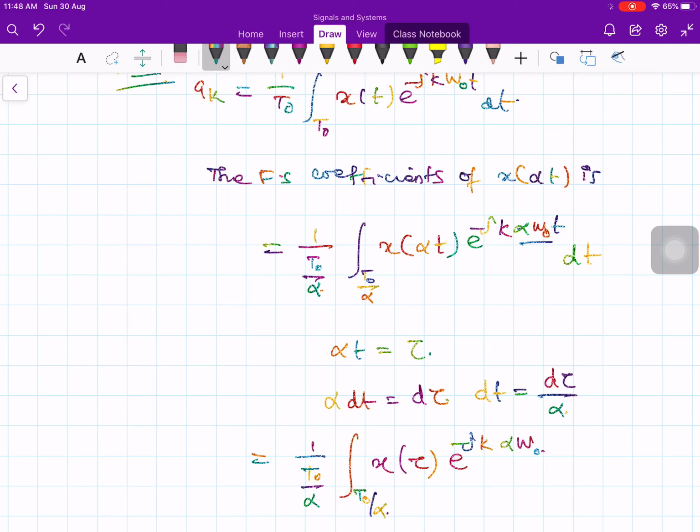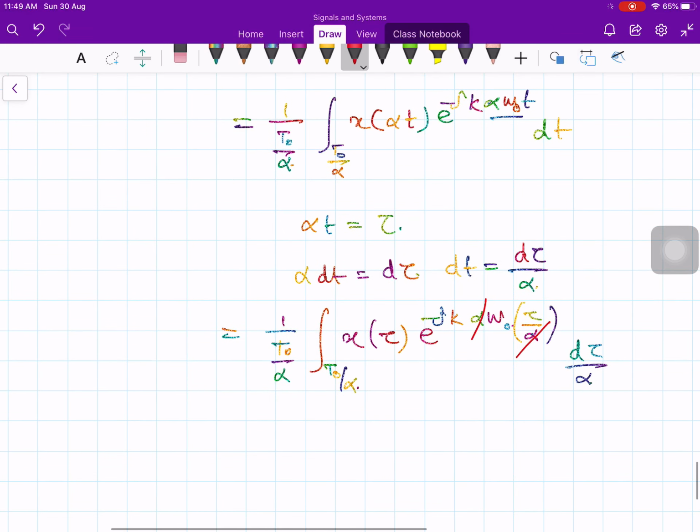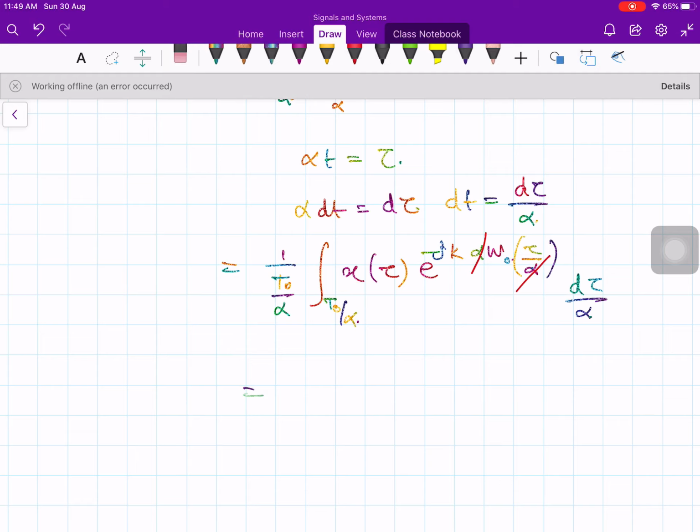T is equal to tau by alpha, and dt is equal to d tau by alpha, right? So therefore this alpha and this alpha will get cancelled. You can pull the 1 by alpha outside: one by alpha times this alpha over T naught, integral over T naught over alpha of x of tau e to the minus j k omega naught tau d tau, and this alpha and that alpha will get cancelled.